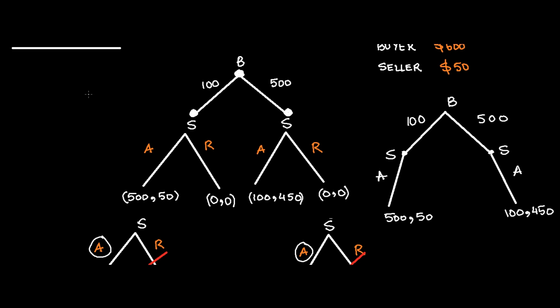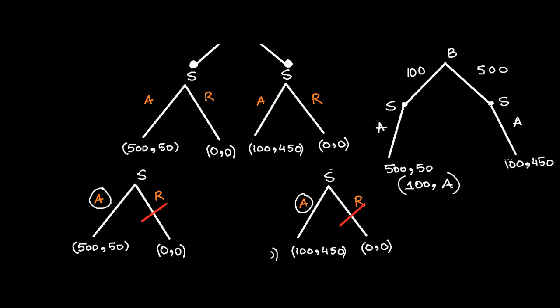So the backward induction outcome of this game, I'm again repeating this: who is the first player in this game? Buyer. What is the strategy which he is picking up? 100. What is the outcome of the seller in this game? That is A. So this is the backward induction outcome of the game.